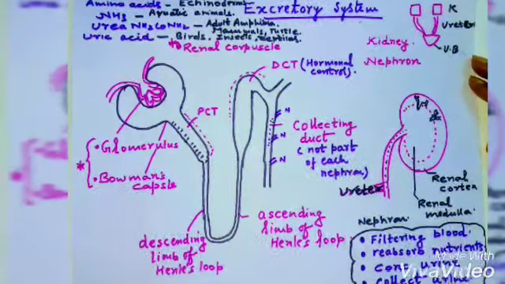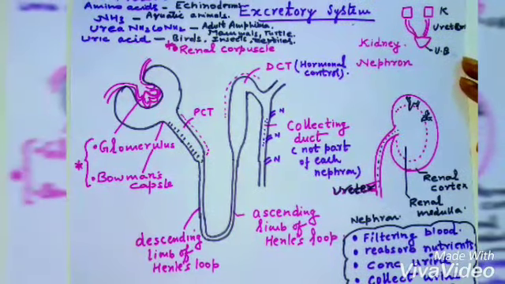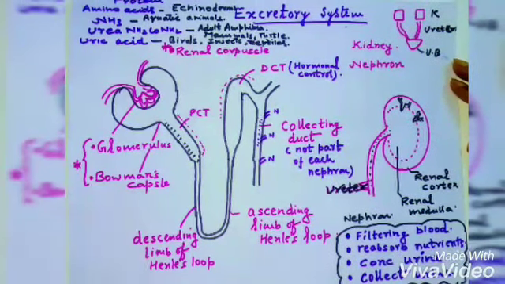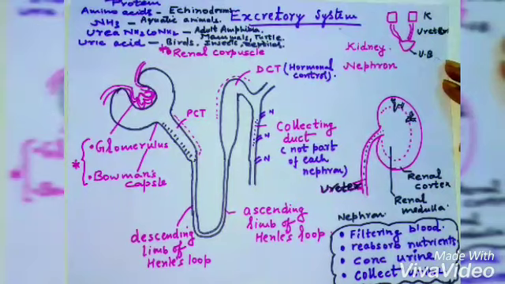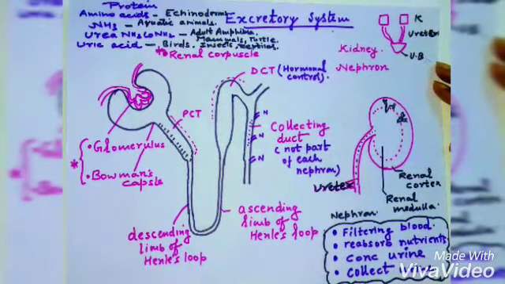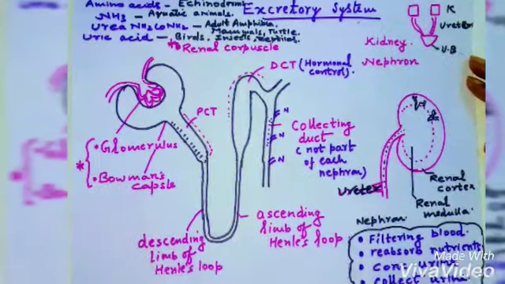After the Bowman's capsule, a very important part of the nephron is present, which is a tube-like structure known as the PCT, proximal convoluted tubule. After the PCT, there is a U-shaped, loop-like structure, also a very important part of the nephron, known as the loop of Henle. The loop of Henle is mainly divided into two basic components: the descending limb of the Henle loop and the ascending limb of the Henle loop.